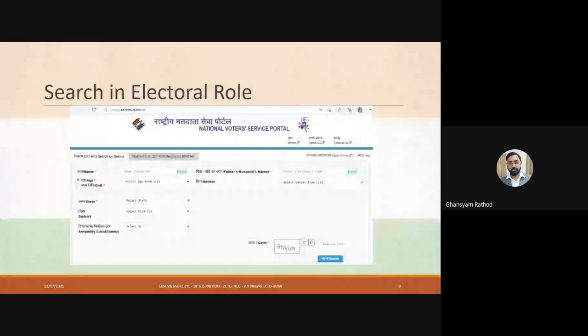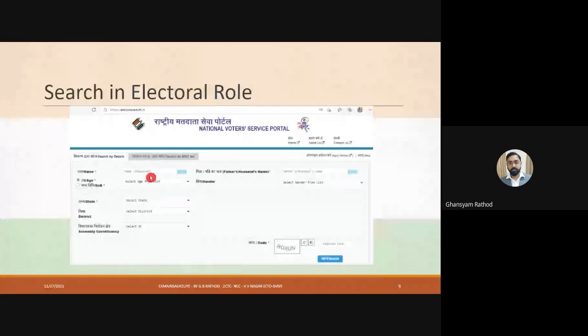Now another part. When you click on search in electoral roll, here you see this tab where you can search your information. If you have already applied for an epic, or already have an epic number, you can get information about yourself.